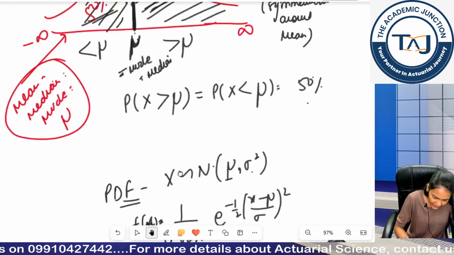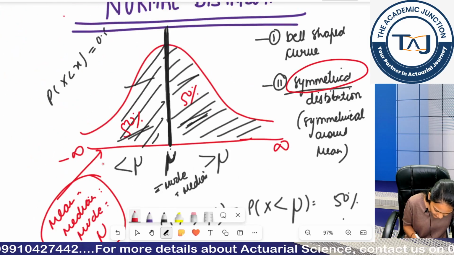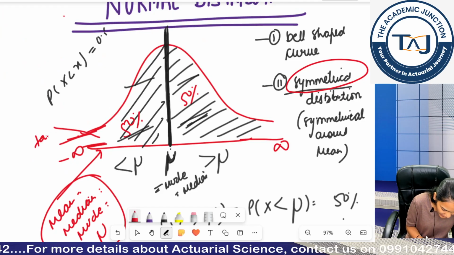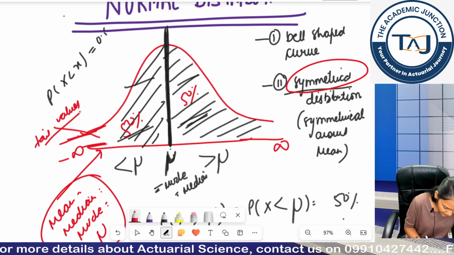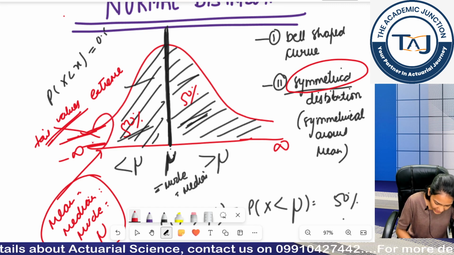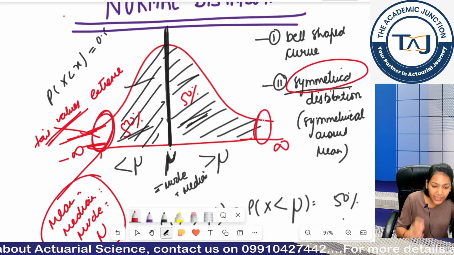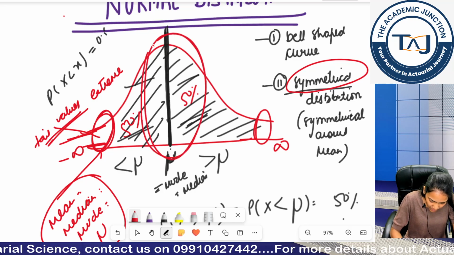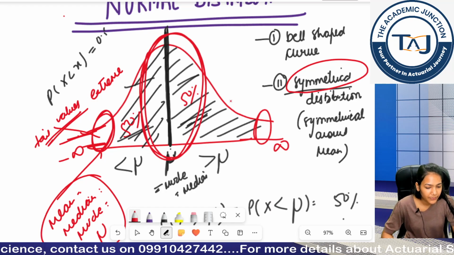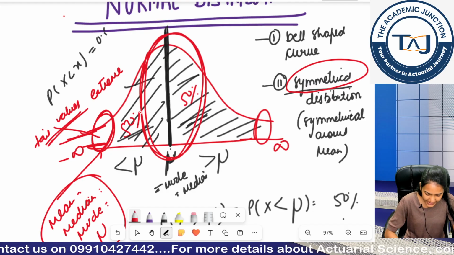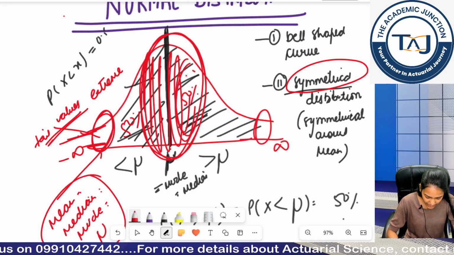You can see here the graph is not touching the axis, so it means we have tail values. It means we will have some extreme cases, but most of the data is centered around this middle portion only.